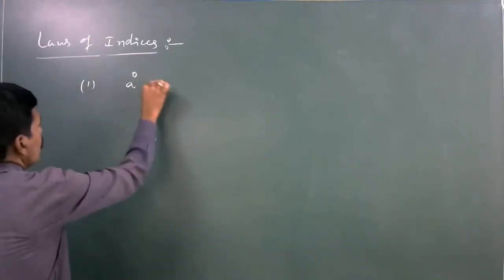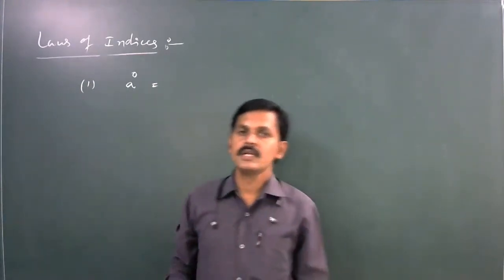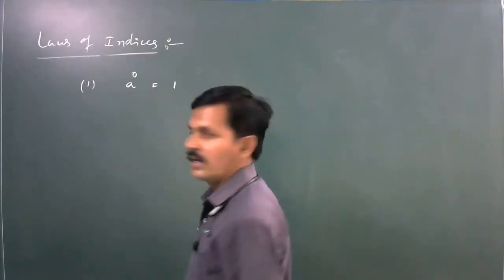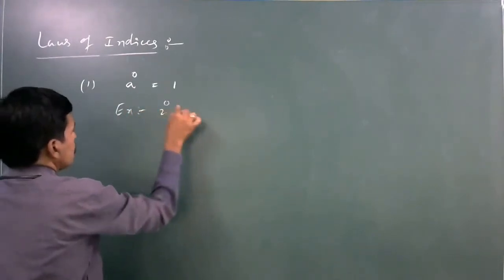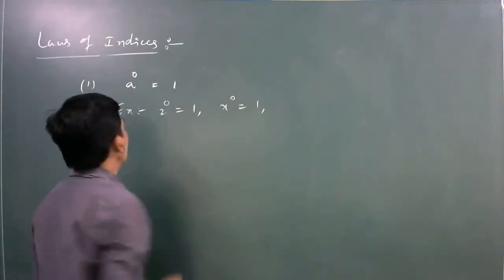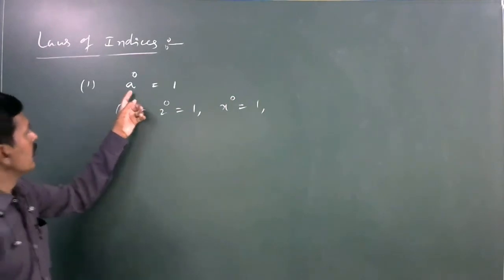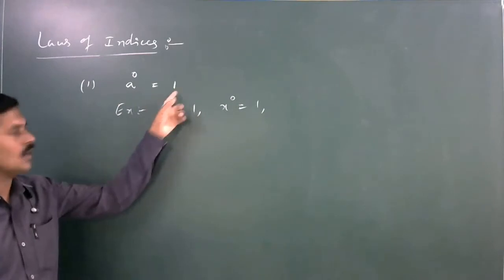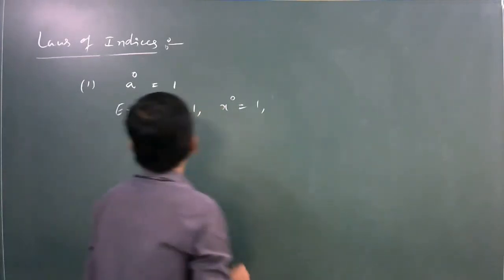Next is a power 0. Here a is a non-zero integer. What about a power 0 value? It is 1. For example, 2 power 0 is 1, x power 0 is 1. Here any variable or constant to the power 0 is equal to 1. 2 power 0 equals 1. x power 0 equals 1.